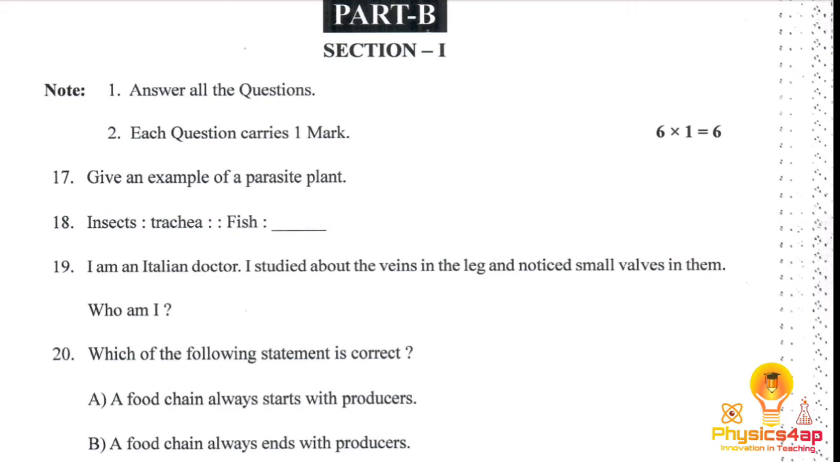The 28th one is, which of the following statements is correct? A food chain always starts with the producers, or otherwise a food chain always ends with producers.